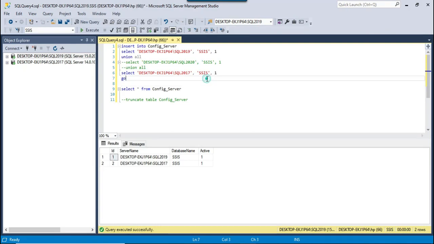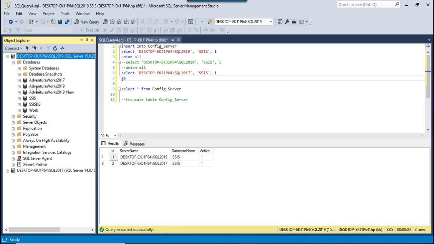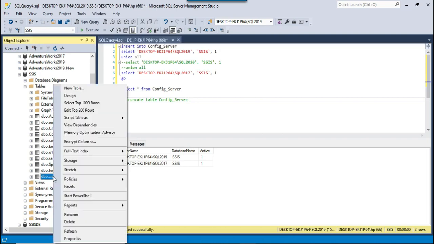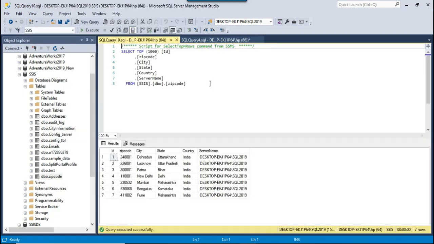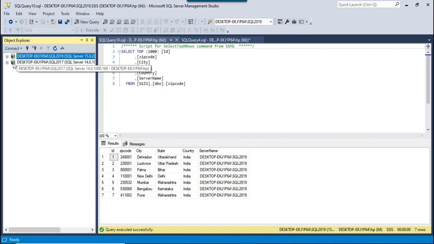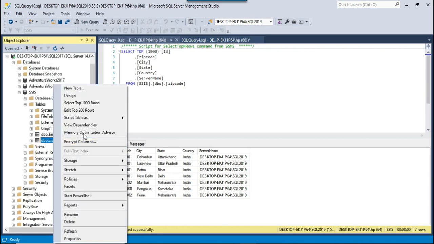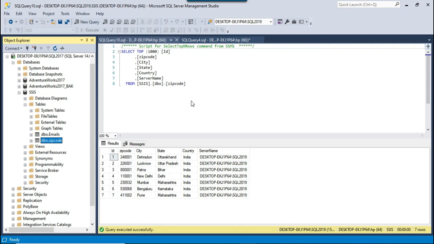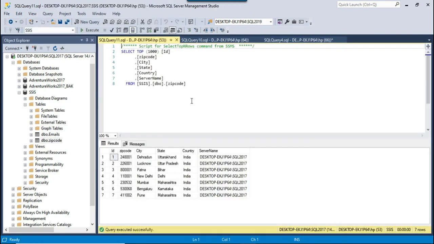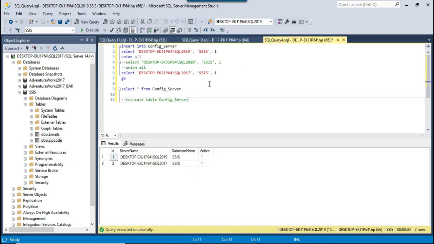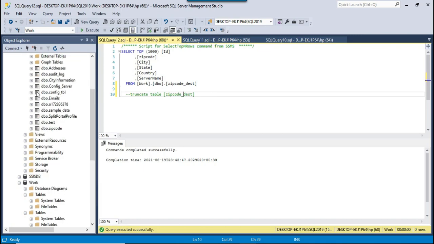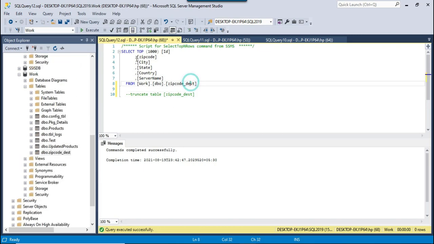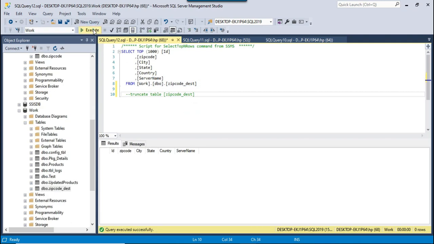If you go back to SQL Server, let me show you the tables. In the SSIS database, this is the zip code table which contains 7 records, and on another SQL Server 2017, this is another table which also contains 7 records. When the SSIS package runs, it will insert 7 records from SQL Server 2019 and then 7 records from SQL Server 2017. Overall, 14 records it will insert into the final table. Our final table exists in workdb, zip code dash. If you select the data from this table, right now it is empty.